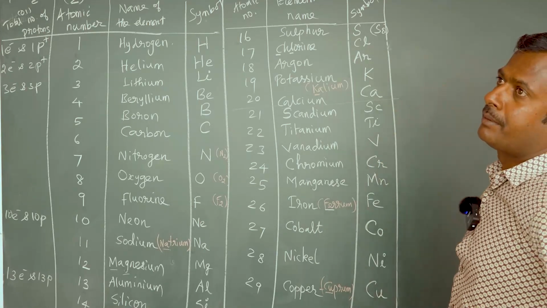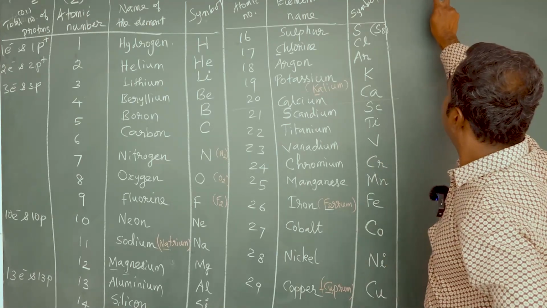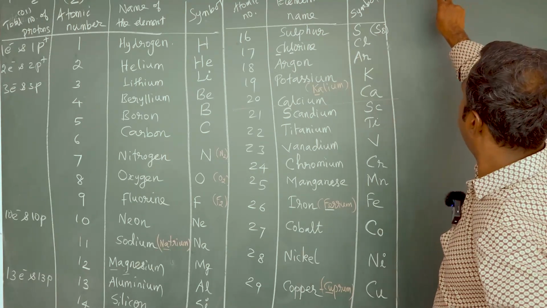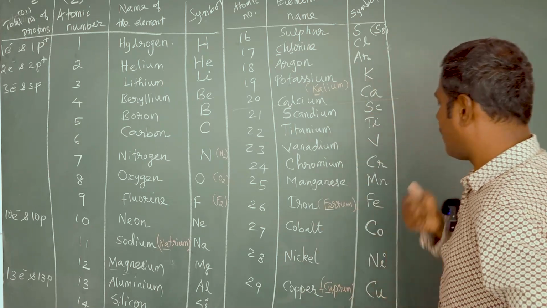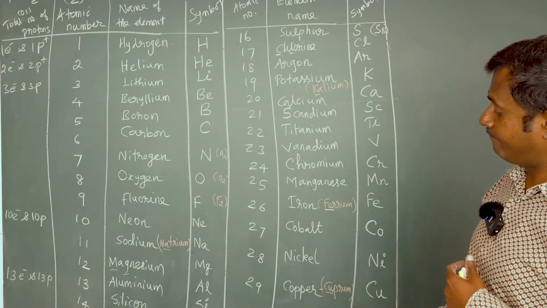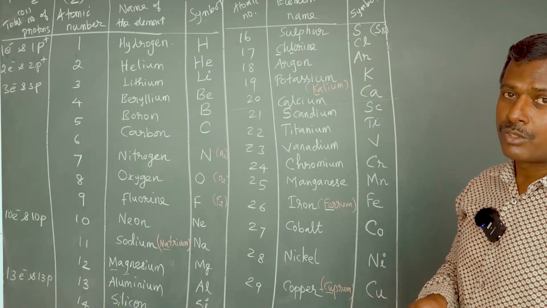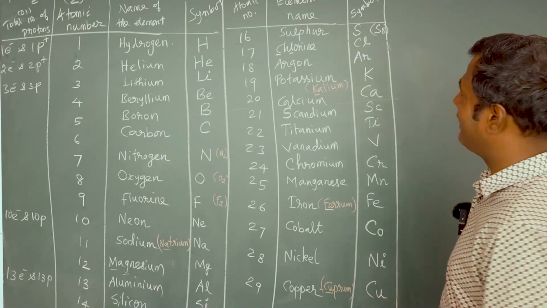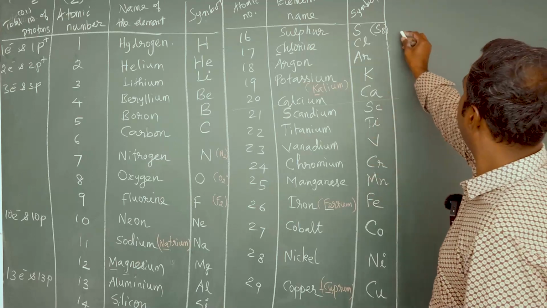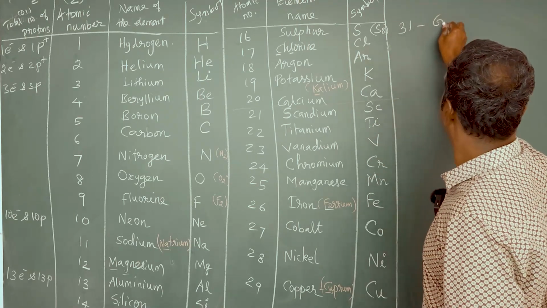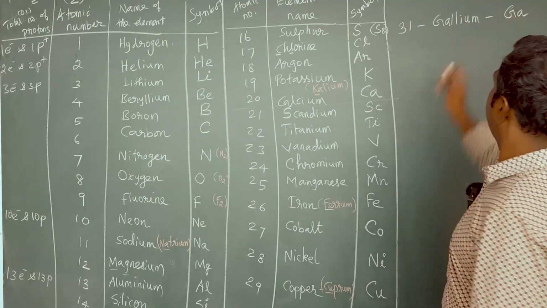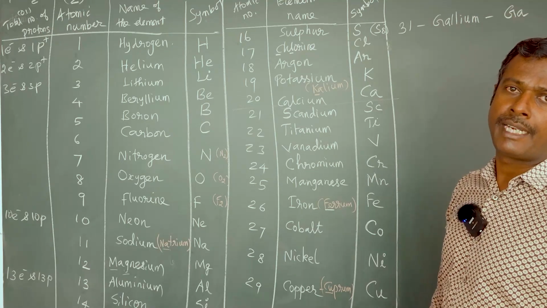Right. The first two digits, 31. You have to see the two digits as an atomic number: the element with atomic number 31. Up to 30 we have written, 31 we have not written. So after 30 also, let us see some elements, then only we can write this type of interesting thing. The element with atomic number 31 is gallium. The symbol for gallium is Ga.